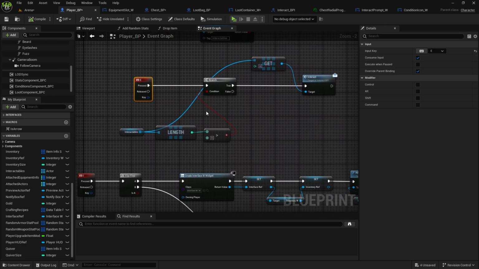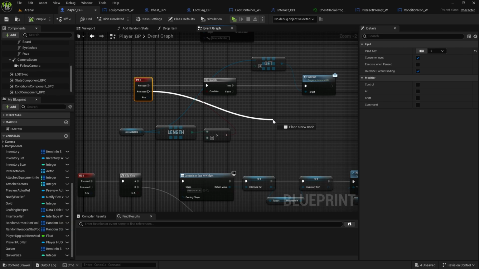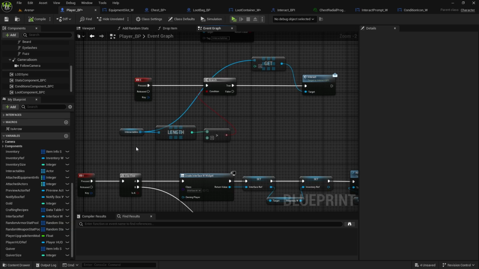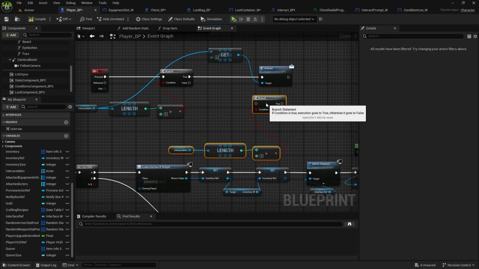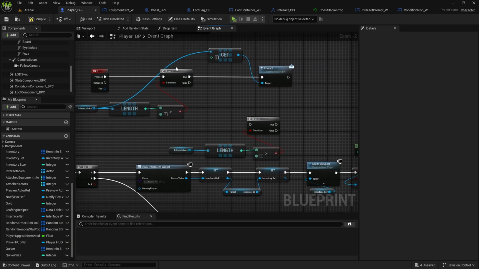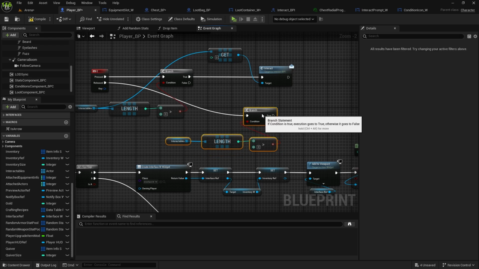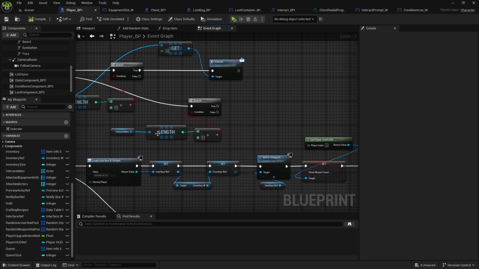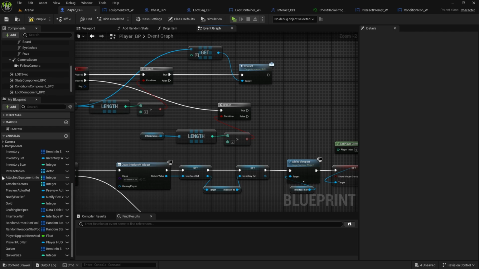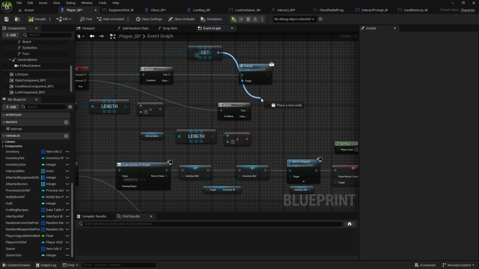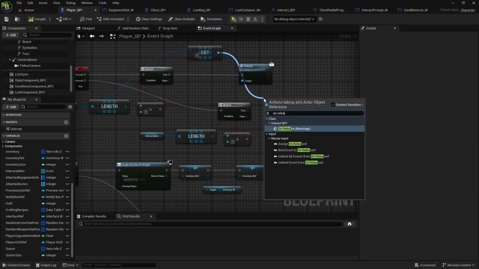When we're holding E, when we release, we can call release, but let's also copy this part because we want to check if there is some items. Otherwise, it will try to get an empty item. So, sorry, not from here, from the release. Do it here. And then if it was released and if there is an item, we'll send a message which is from this part and on release.